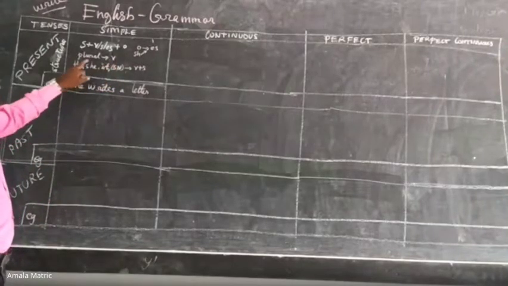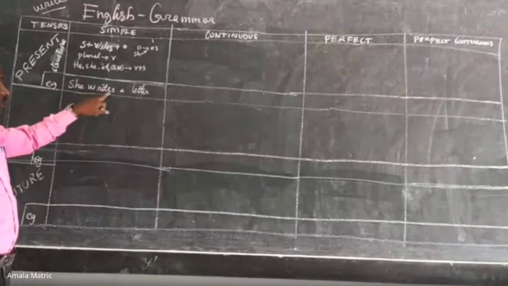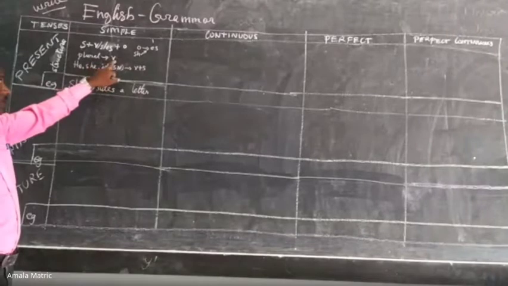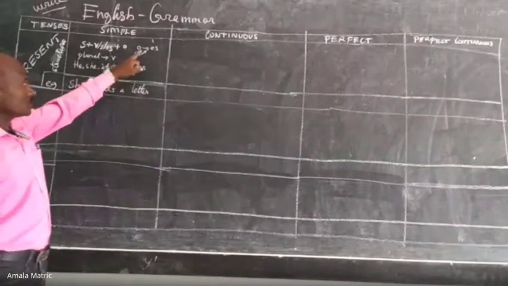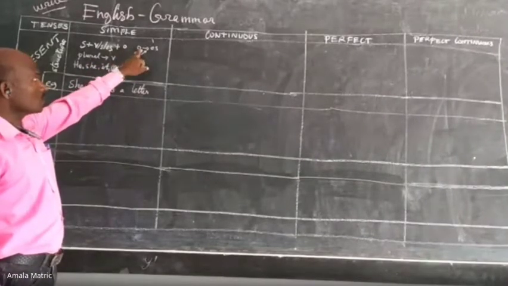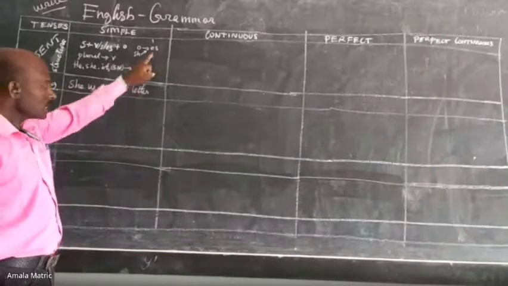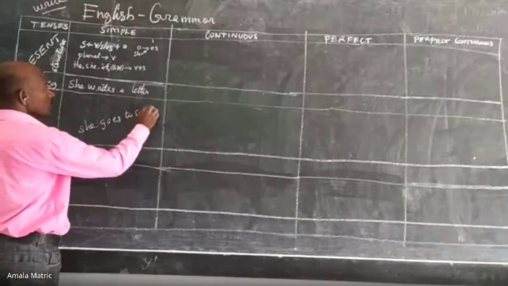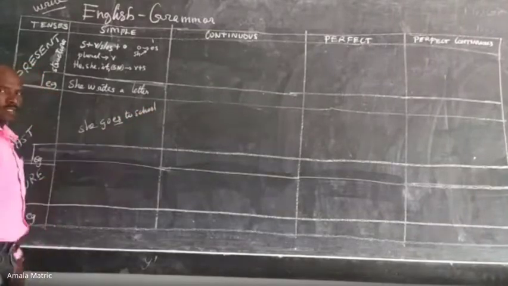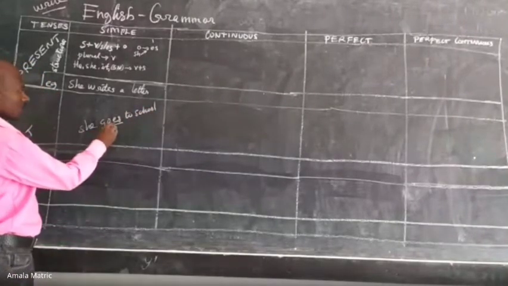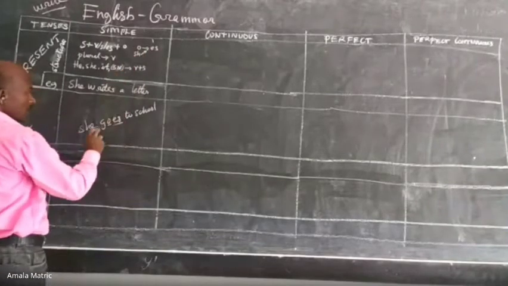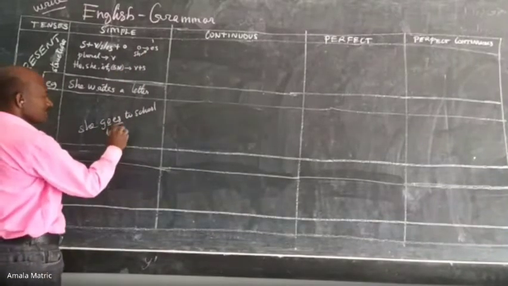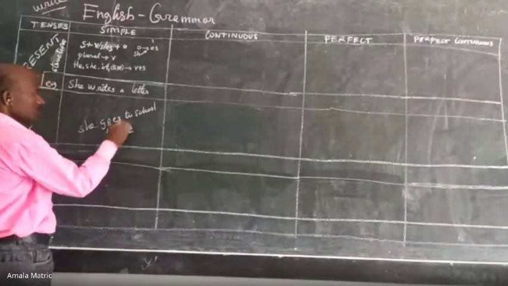For example, I write a letter. Here we will not write any s. Third person singular takes s; plural takes the verb only. And the verb which finishes with o or an s sound can take es. For example, she goes to school, because the verb has finished with o. And she teaches grammar.